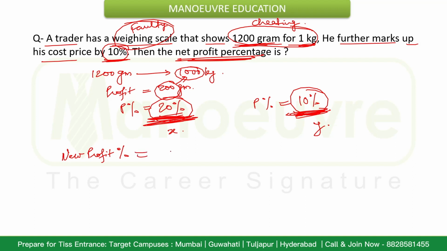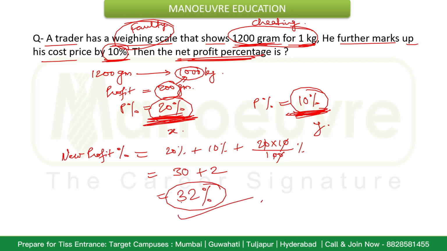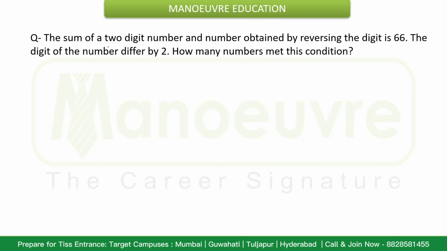So we can clearly find the net percent profit by using the successive percentage formula. Net profit percentage will be 20% plus 10% plus 20 into 10 upon 100%. So that will be 30 plus 2. So net profit percent will be 32. Yeah, let's try this question now.